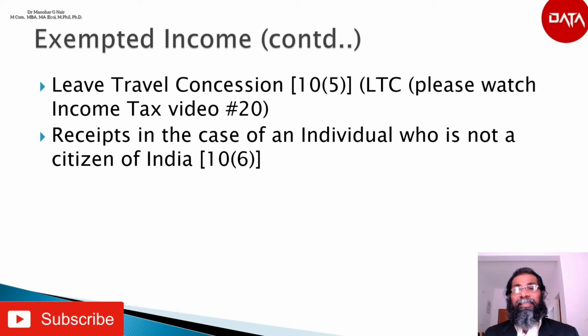According to this section, any remuneration received as an official of various offices, or remuneration received as a trade commissioner or other official representative, or remuneration received as an employee of a foreign enterprise, or remuneration received for employment on a foreign ship. This exemption under section 10(6) is available only to an individual who is not a citizen of India.